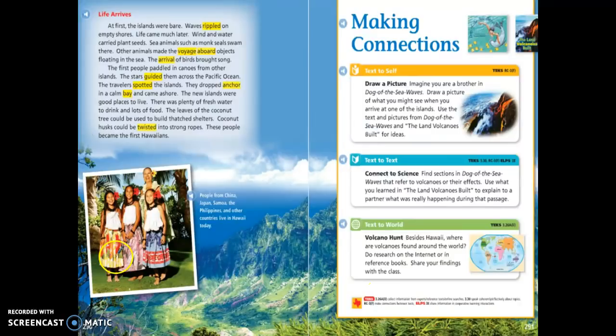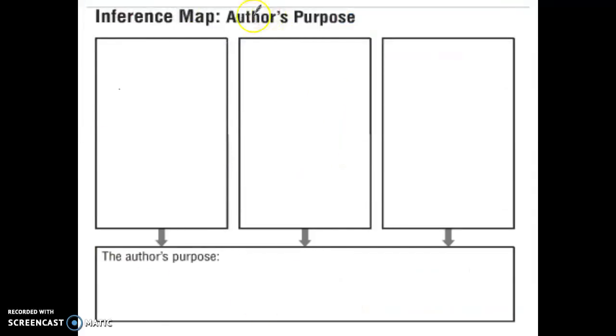And look down here at this picture. The caption says, people from China, Japan, Samoa, the Philippines, and other countries live in Hawaii today. So now that I've read the story, we're going to use this map here to help us organize our thoughts as we try to identify the author's purpose.